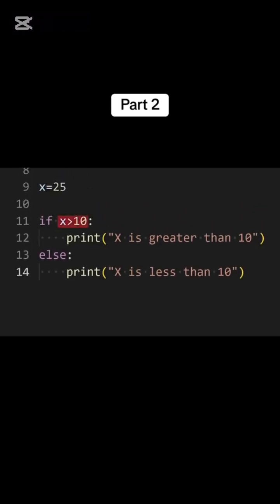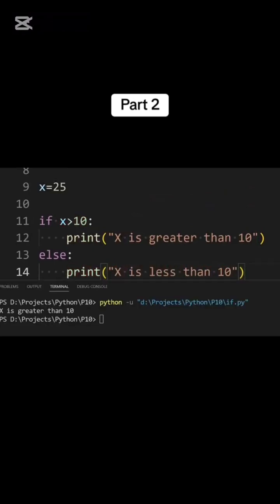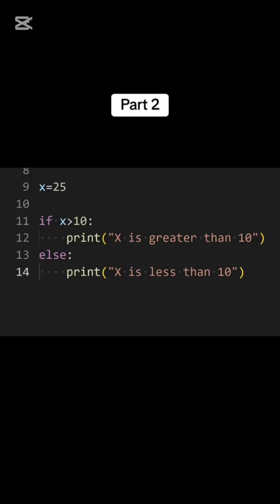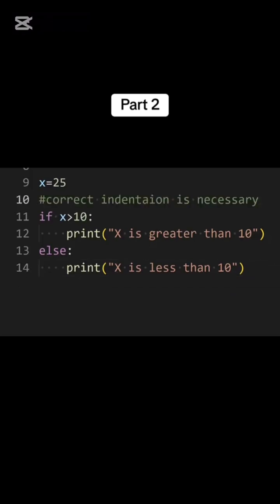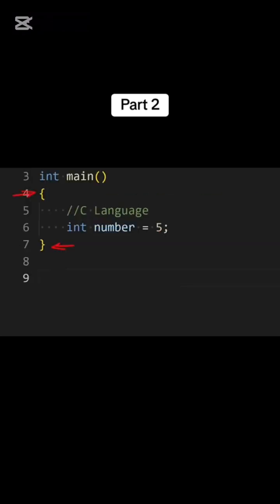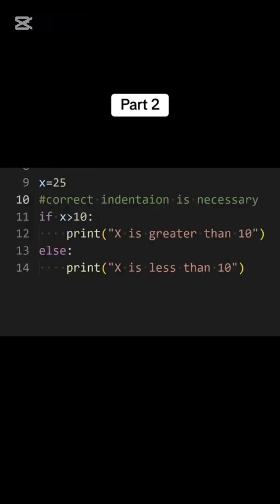If the condition is true, the code in the if block will be executed, and if it is false, the code in the else block will be executed. As you can see, because the value of x is greater than 10, the if statement evaluated to true and displayed the text x is greater than 10 on the screen. One more very important thing to remember is that correct indentation is essential in Python. Unlike in other programming languages where we use curly brackets to indicate a block of code belonging to a specific conditional statement or function, we don't use curly brackets in Python.